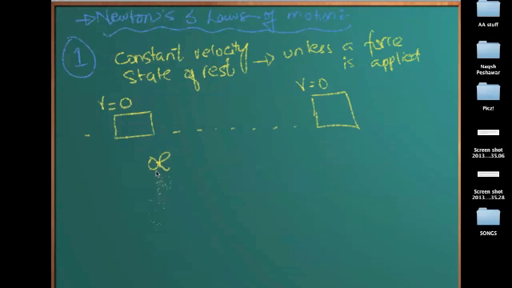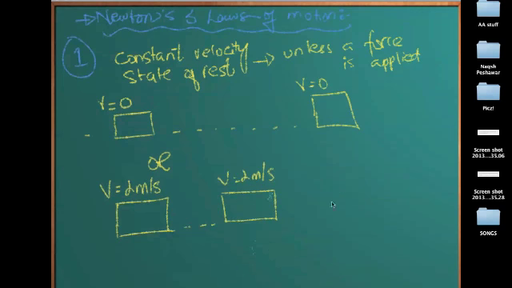Or if it's moving at a constant velocity, let's say the velocity is 2 meters per second, and every second you find the velocity is 2 meters per second, it will keep doing so till the end of times.